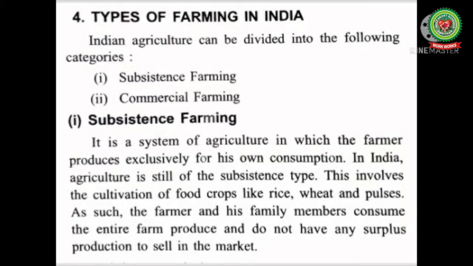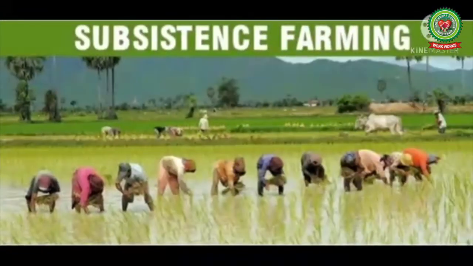In India, agriculture is still largely of the subsistence type. This involves the cultivation of food crops like rice, wheat, and pulses. As such, the farmer and his family members consume the entire farm produce and do not have any surplus production to sell in the market. Let's understand subsistence agriculture in simple language. Most of the farmers in India practice subsistence agriculture, especially in the tribal areas of Assam and in the Himalayan mountains. Rice is the main crop grown in such areas.